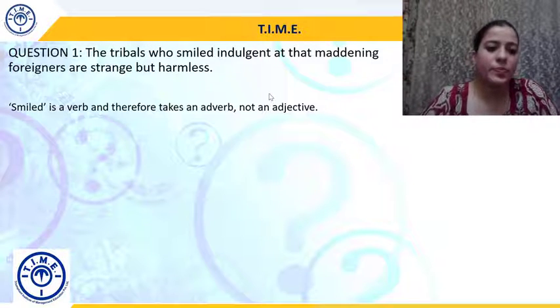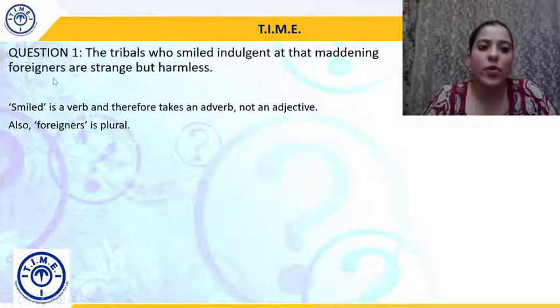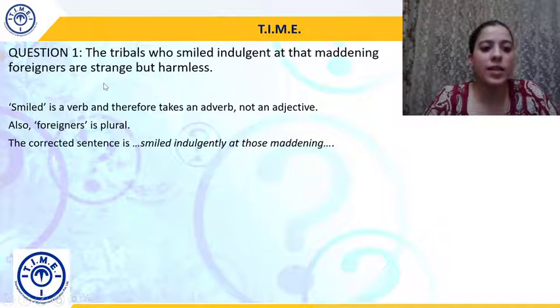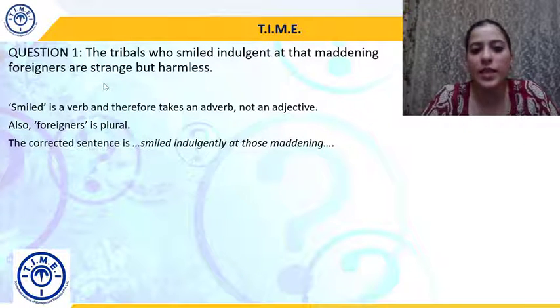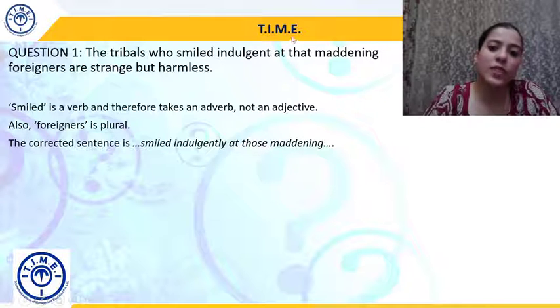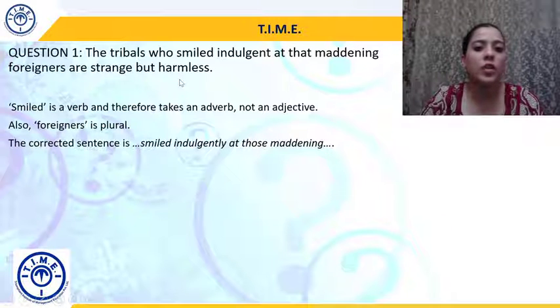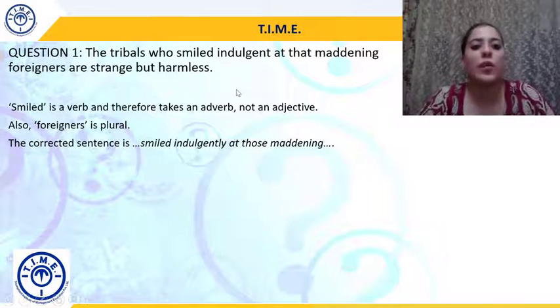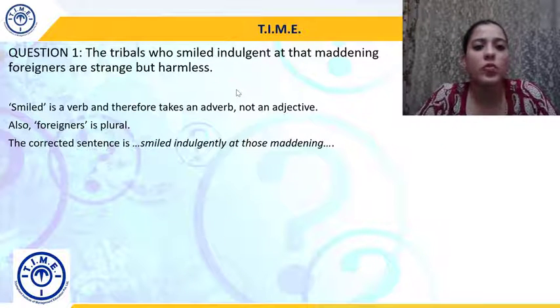So, smiled will take an adverb. And also the word foreigners is plural, right? The noun foreigner is in the plural format, foreigners, and that's why the correction will be the tribals who smiled indulgently. Ly will be added. The tribals who smiled indulgently at those. So that is singular, those is plural, hence we will replace that with those. The tribals who smiled indulgently at those maddening foreigners are strange but harmless.